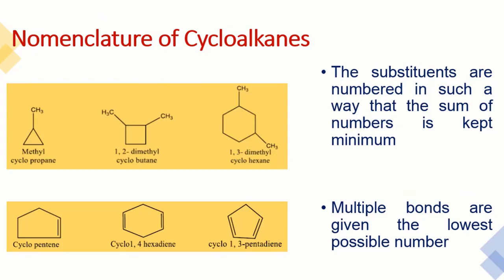And there is a possibility that some multiple bond, meaning a double bond, is present. So we will prefer this double bond. For example, this is cyclopentane, but with a double bond its name will be cyclopentene because it belongs to the alkenes. If there are 2 double bonds, its name will be cyclohexa, the 6-carbon hexadiene, and we number 1, 2, 3, and 4. It means the double bonds are present at the 1 and 4 positions. Similarly, 1, 2, 3, so the double bonds are at the 1 and 3 positions. So its name will be cyclo-1,3-pentadiene. So that is some naming of these cycloalkanes.